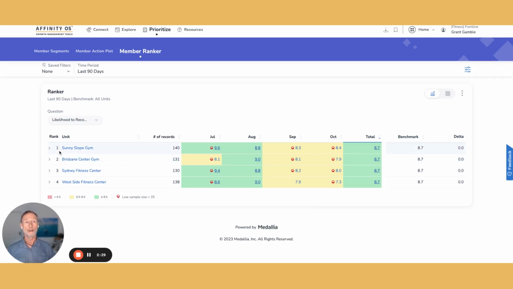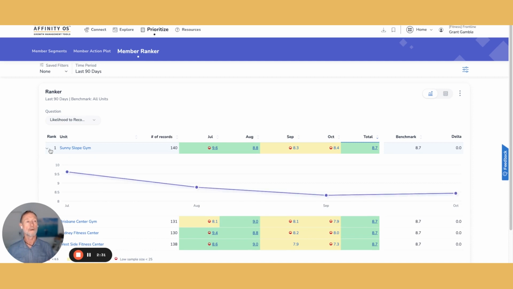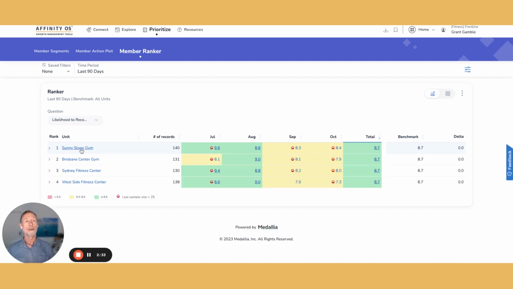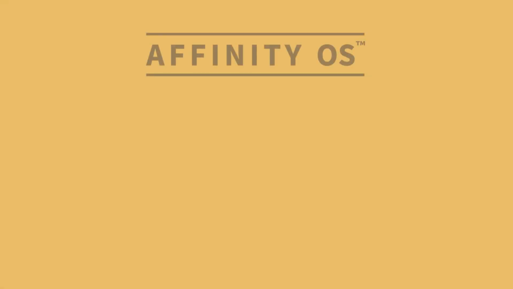Powerful tool, and I particularly like the graph nature of that you can look at, and that you can dig deep into any specifics around a particular month and get the feedback from that particular time. And as I said, that 9.6 is pretty extraordinary. If you didn't know about it back at the time or you didn't look into it, it's a good thing to look back on at some point. What happened that we did that drove that score? So that's member ranker, prioritize.